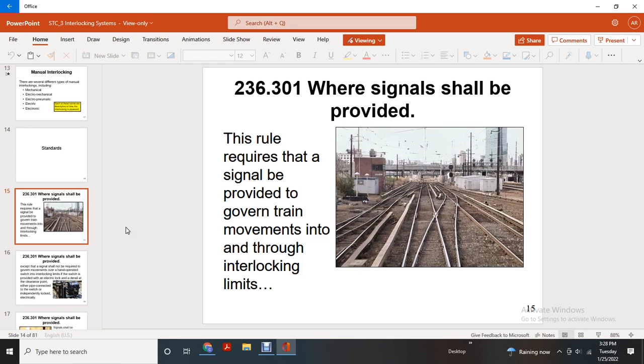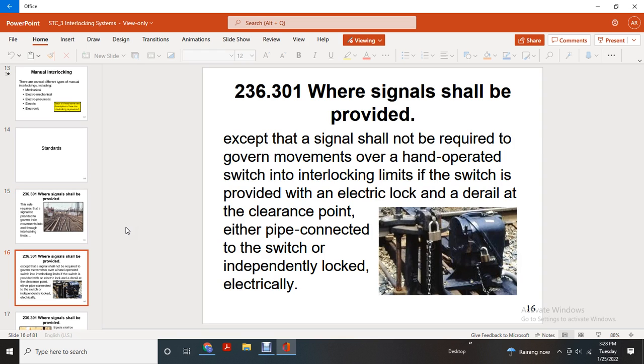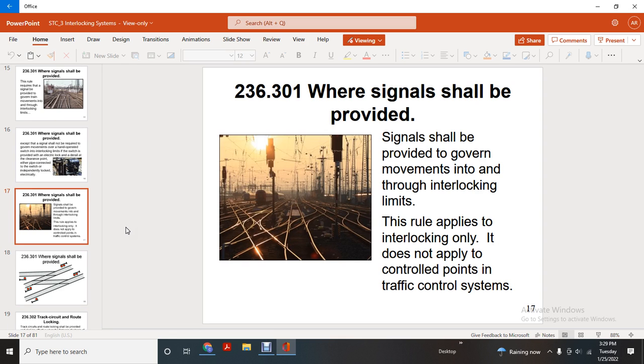Standards: where signals shall be provided. The rule requires signals to govern train movements into, through, and out of interlocking limits. The exception is that a signal shall not be required for governed movements over a hand-operated switch in interlocking limits, where the switch is provided with an electric lock or derail with a clearance point, either pipe connected to the switch or independently locked electrically. These rules apply to interlockings for traffic control systems.